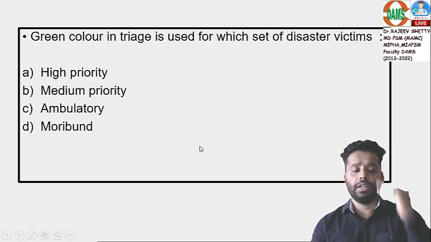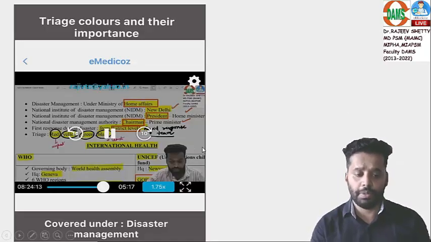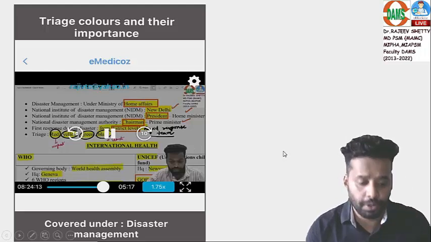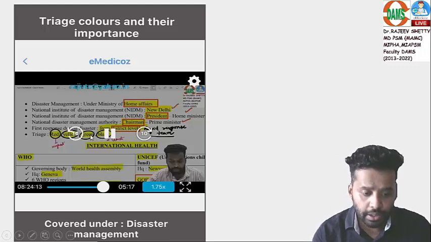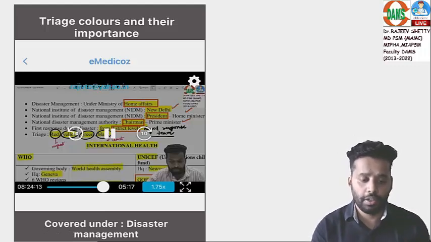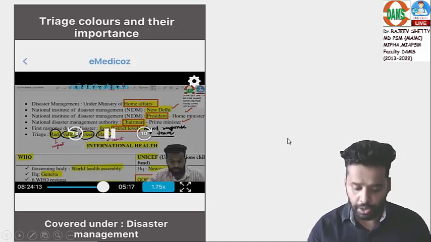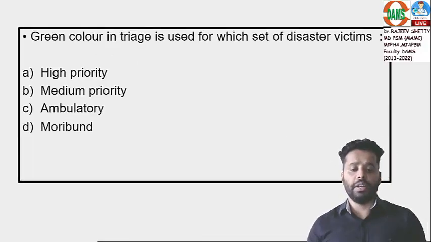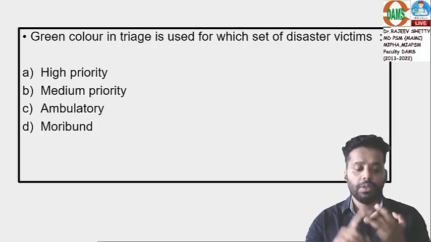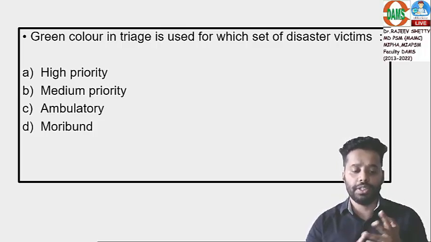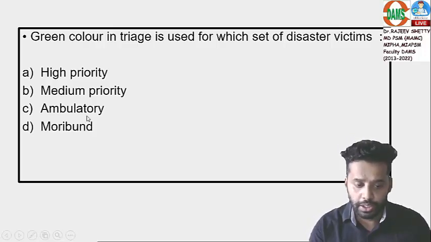As we have discussed in disaster management, red highest priority, yellow medium priority, green ambulatory patients they can walk, black moribund patients least priority. So tell me again, easiest question, but still I want you to repeat it. Red, yellow, green, black. A, B, C, D. Red, yellow, green, black. Answer is ambulatory patients.